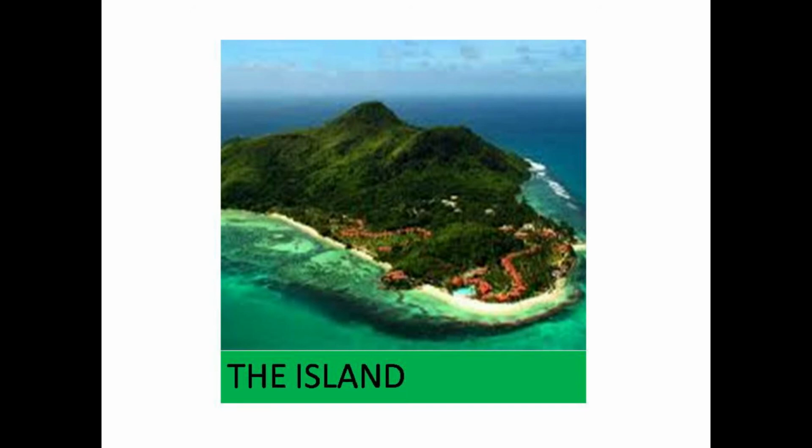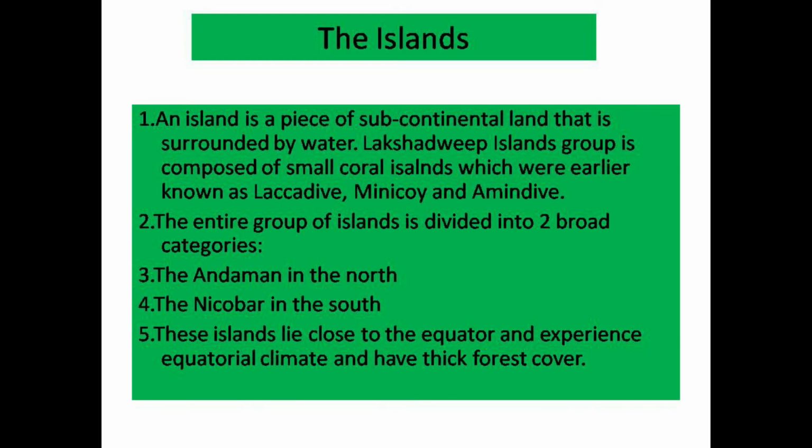Now let us talk about islands. An island is a piece of land that is surrounded by water. Lakshadweep Island group is composed of small coral islands which were earlier known as Laccadive, Minicoy and Amindivi. The entire group of islands is divided into two broad categories: the Andaman in the north and the Nicobar in the south. These islands lie close to the equator and experience equatorial climate and have thick forest cover.